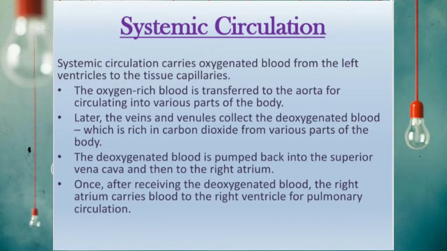Systemic circulation. Systemic circulation carries oxygenated blood from the left ventricle to the tissue capillaries. The oxygen-rich blood is transferred to the aorta for circulating into various parts of the body. Later, the veins and the venules collect the deoxygenated blood, which is rich in carbon dioxide, from various parts of the body. The deoxygenated blood is pumped back into the superior vena cava and then to the right atrium. Once after receiving the deoxygenated blood, the right atrium carries blood to the right ventricle for pulmonary circulation.